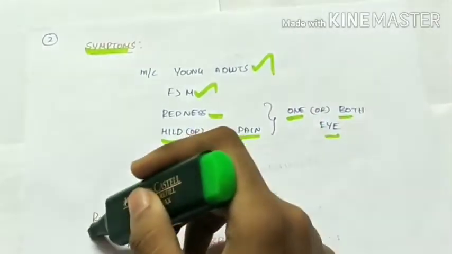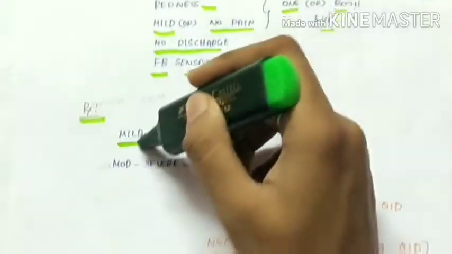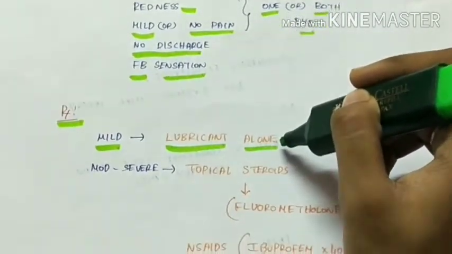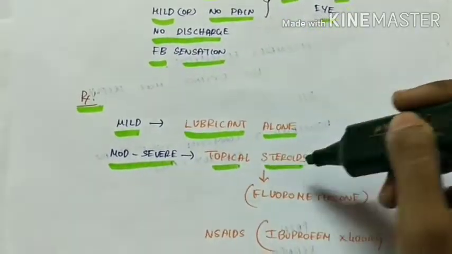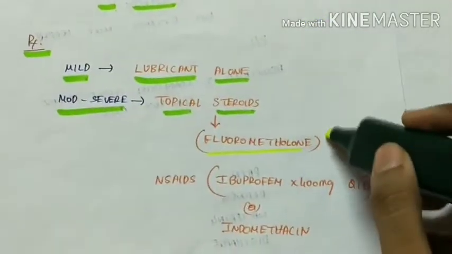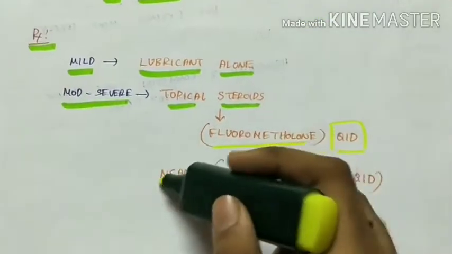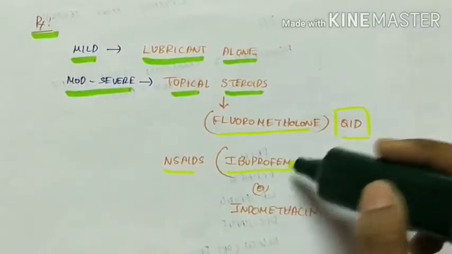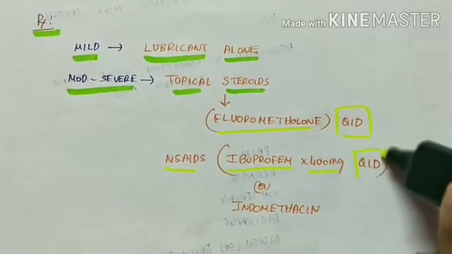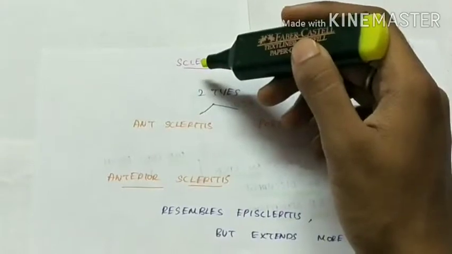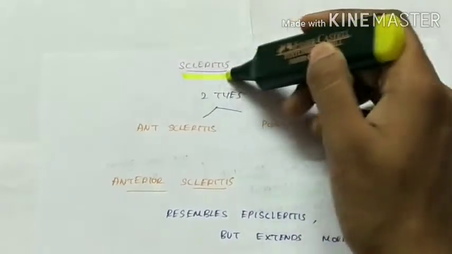Coming to the treatment of episcleritis, in mild cases, lubricant alone is effective for the treatment, whereas in moderate to severe cases, topical steroids have to be given, which is fluorometholone given 4 times a day, and NSAIDs, non-steroidal anti-inflammatory drugs like ibuprofen 400 mg given 4 times a day, or indomethacin can be given. You've seen about episcleritis. Now coming to scleritis.